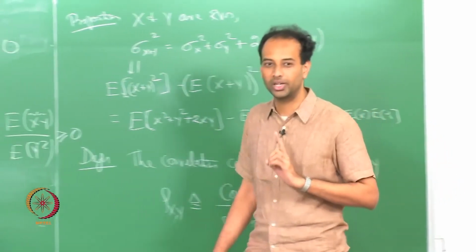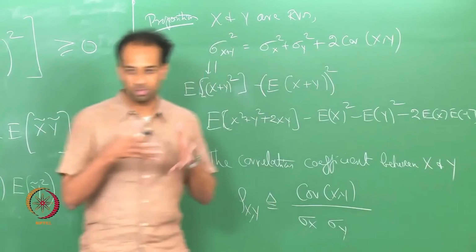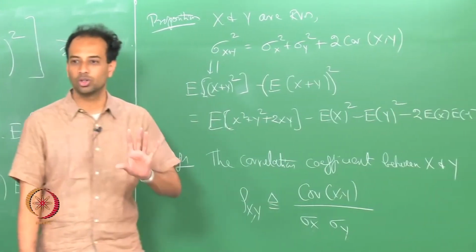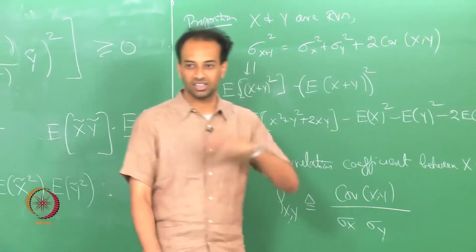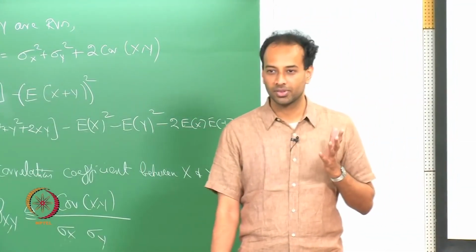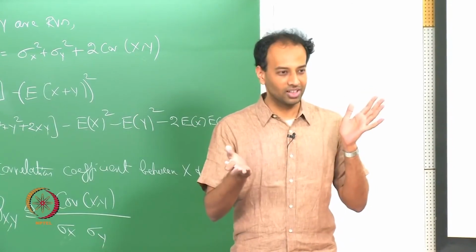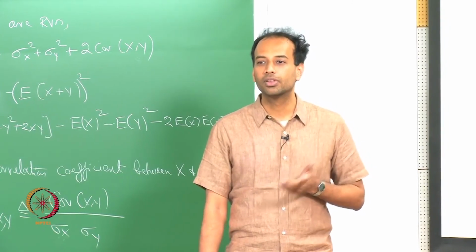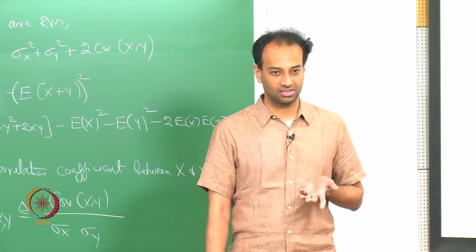They have finite second moment, and in this L2 space, which is a Hilbert space, rho X Y plays the role of cos theta, and cos theta equal to 0 means X and Y are orthogonal. So uncorrelated random variables are like your orthogonal vectors.